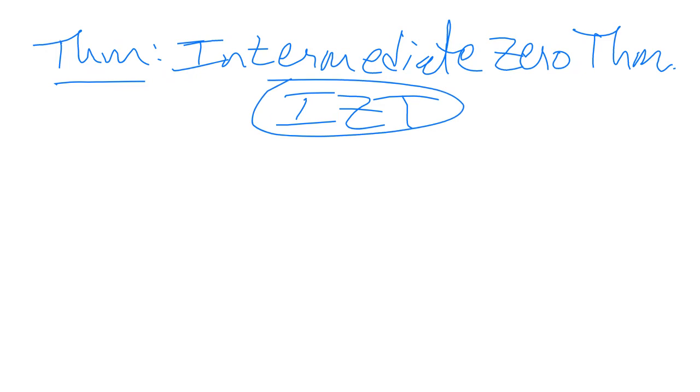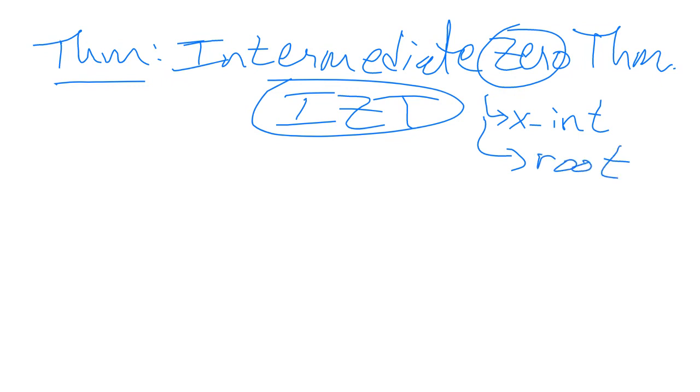As we talked about yesterday, there are a couple of different words for a zero of a function. We're not talking about the number 0. We're talking about where the height is 0, which is also an x-intercept, where it crosses the x-axis, or another word for that is a root of the function. So we have an intermediate height of 0, and it's where we cross the x-axis.